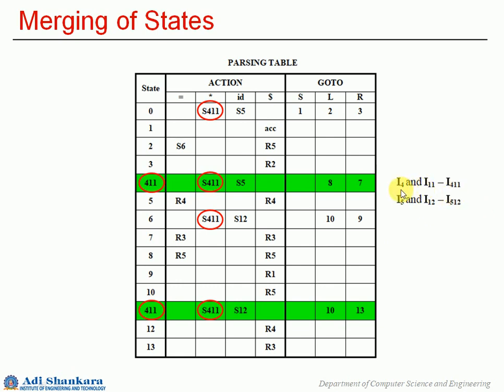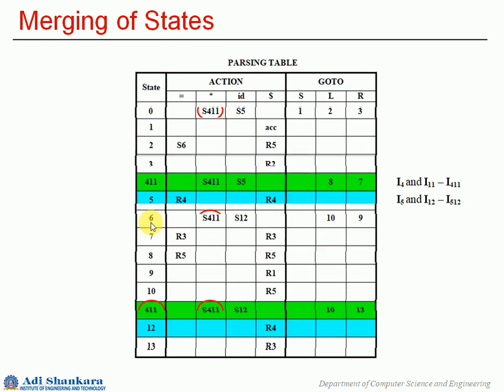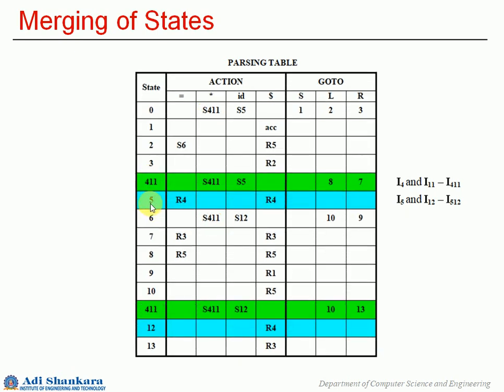Similar to what we have done in the case of I4 and I11, we'll do the same. Here it is I5 and I12. After merging, it will be indicated as I512. So here we have S5 and S12. Here we have 5, I'll just color it. So you have 5 here and 12 here, the rows corresponding to those. I have indicated it in a similar color. So wherever you have 5, you make it 512. Wherever you have 12 also, you make it 512.